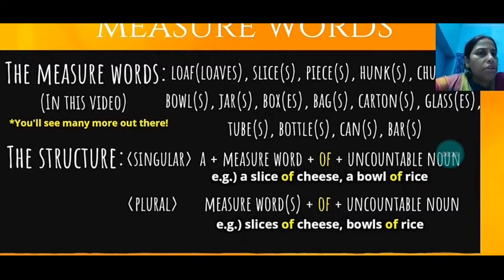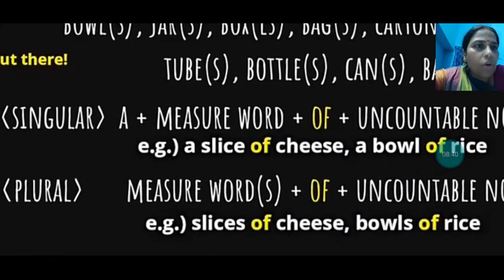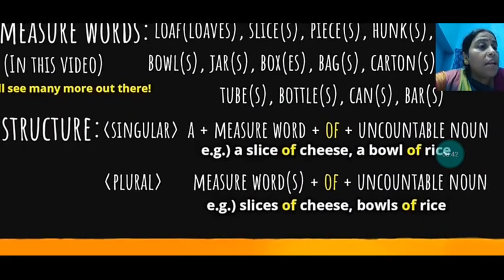So what we have seen, how to form the structure: singular plus the measure word. We can use a measure word over there. Then of, and then the uncountable noun. See, first we have used a, that is singular form. Then the measure word is slice. Then of, and what is the uncountable noun? That is cheese. So a slice of cheese, or a bowl of rice. And for the plural we can use slices of cheese, bowls of rice.